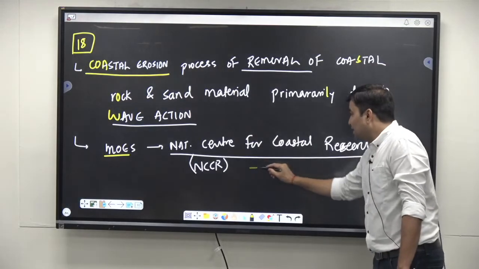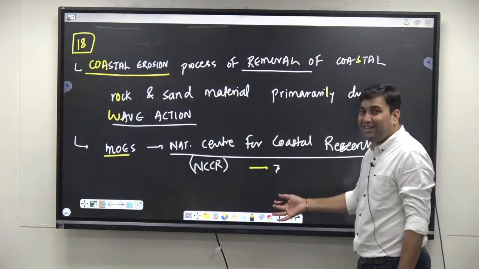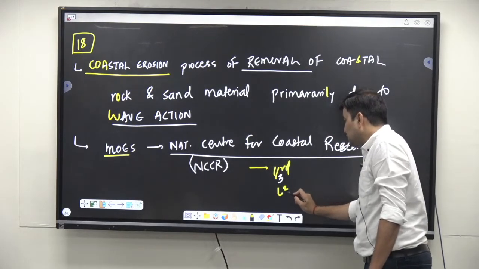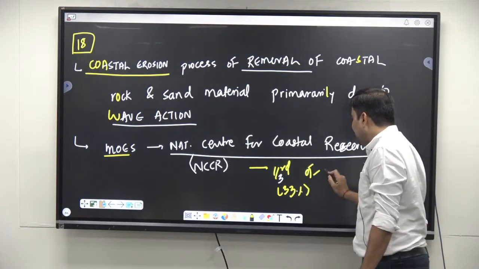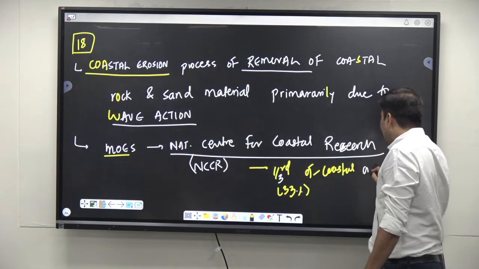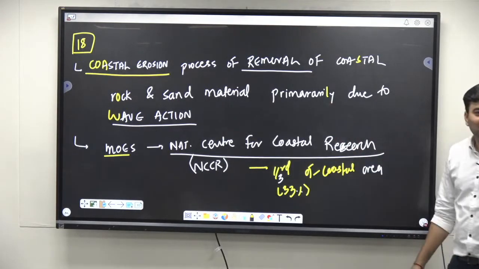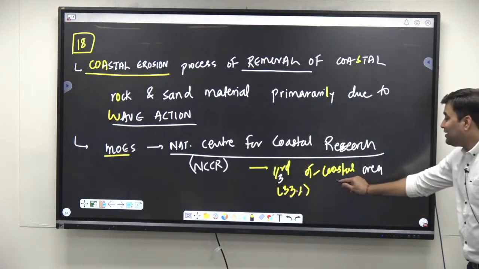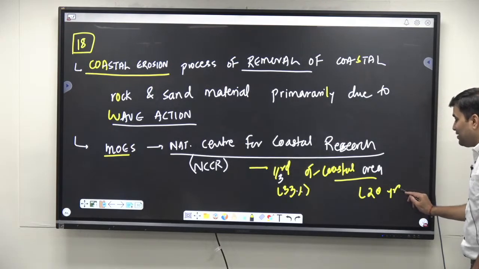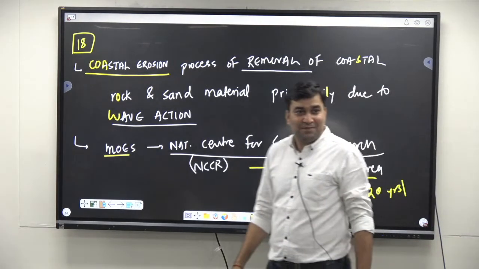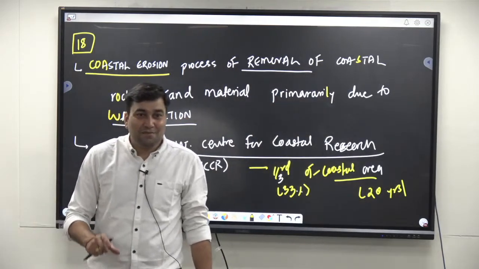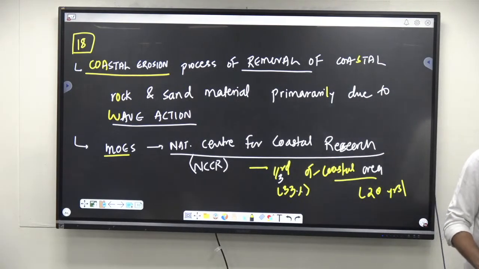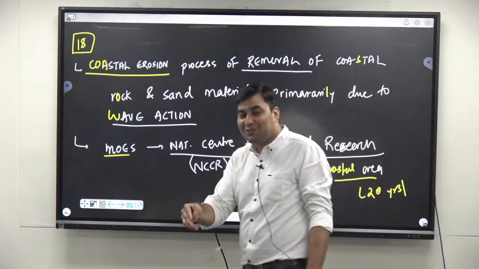This National Center for Coastal Research shows that out of the very wide coastline that India has, almost one third, or 33% of the coastal area, is prone to coastal erosion. And this coastal erosion has especially increased in the last 20 years. This is what the research report says. It says that almost one third of the coastal area is more prone to coastal erosion, and it has increased manifold in the last 20 years.